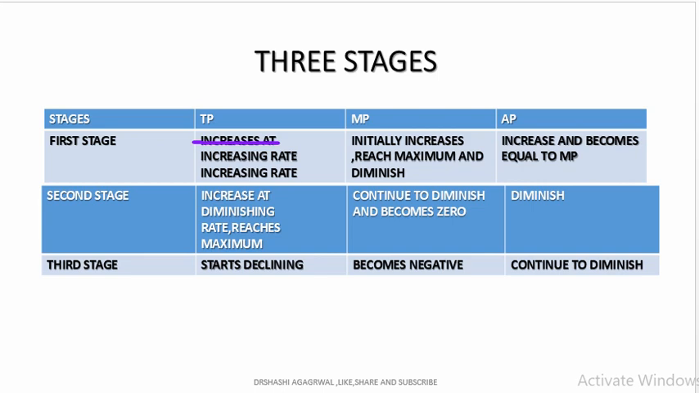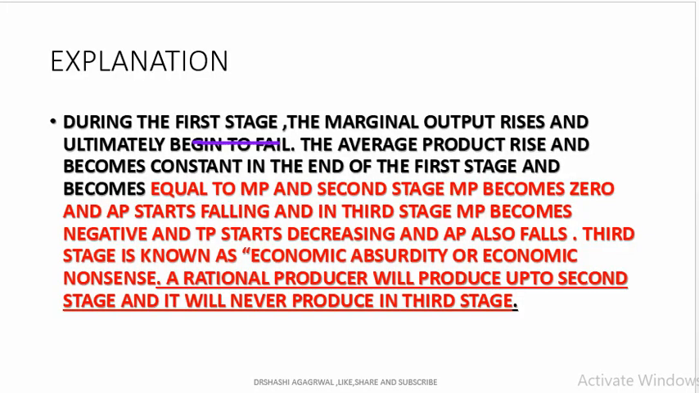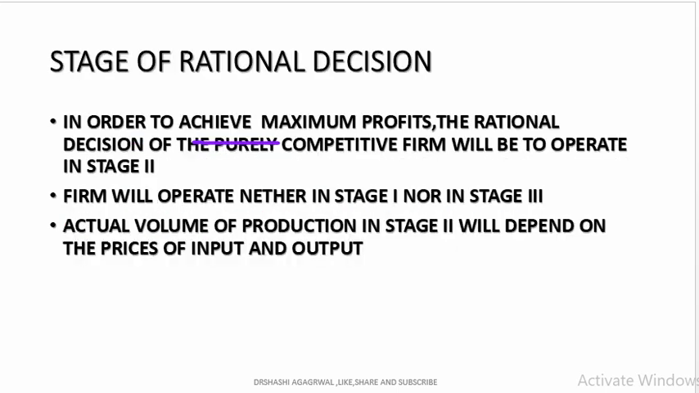Now we have to tell that a rational producer will produce up to the second stage, because it will never produce in the third stage. Here the total production starts declining, average productivity is also declining, and the marginal productivity is negative. In order to achieve maximum profit, the rational decision of the purely competitive firm will be to operate in the second stage. The firm will operate neither in stage 1 nor in stage 3. The actual volume of production will depend upon the prices of input and output.